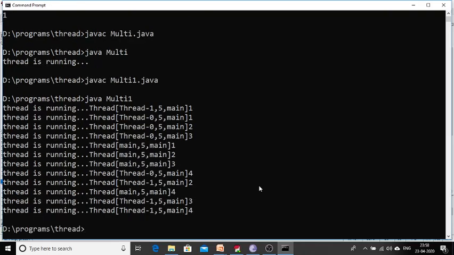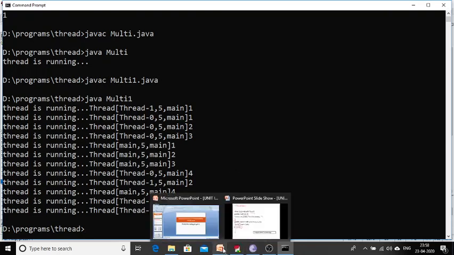See, if you see the output, you can understand. Here, what is happening is that a total of 3 threads are working. So what are the 3 threads? One is thread 1, another one is thread 0, and another one is the main. Why did I get this kind of iteration?